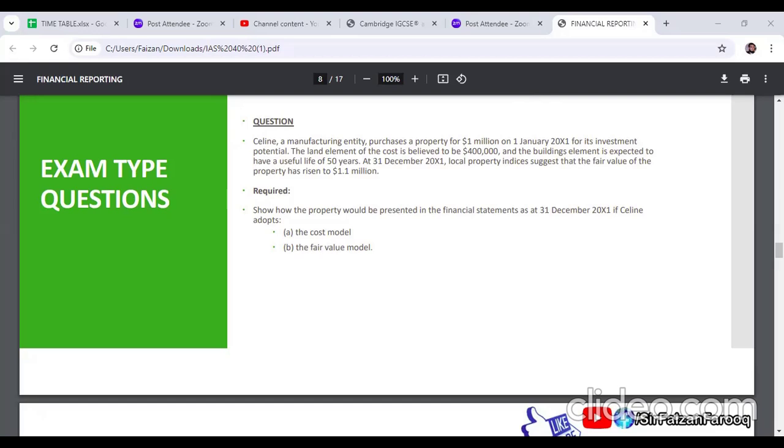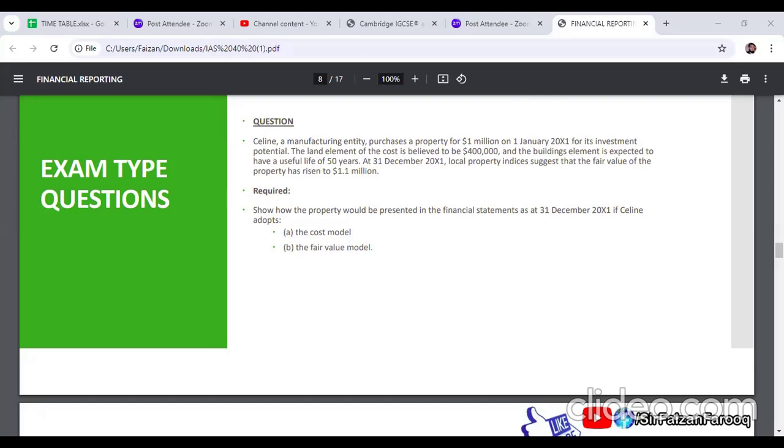January till December is 1 year. Am I right? So what is the 1 year depreciation? Land cannot be depreciated.